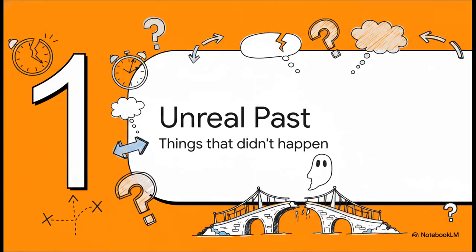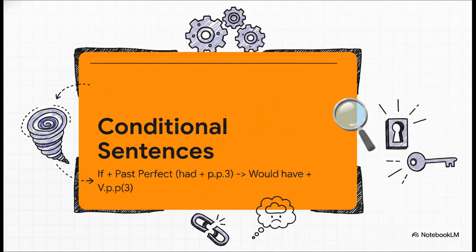Case number 1. Uncovering the unreal past. Things that didn't happen. Okay, so to talk about things that never actually happened, we have to look really closely at conditional sentences. Think of this formula like a mathematical equation for regret or alternate realities. When we want to talk about this unreal past, our secret code is the word if, followed by the past perfect, which, just as a reminder, is had plus the past participle, or verb 3, and that triggers our result clause, which is would have plus another past participle.